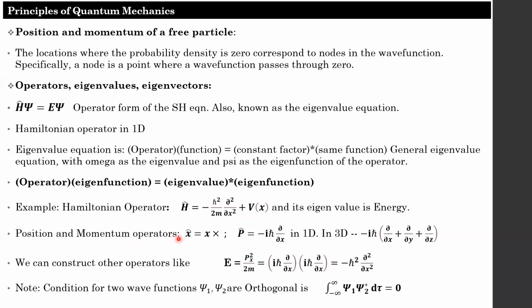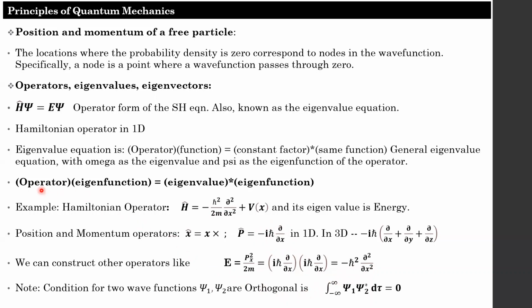The position operators are x cap equals x into, and y cap equals y into. The momentum operator equals minus i h cut into dou by dou x in the x direction. In the y direction, dou by dou y, and in the z direction, dou by dou z. It is described in 3D like this. You can also construct other operators, like the energy operator in the x direction, px square by 2m. Px you already know. Substitute it in the above term, and you will get the operator for energy.